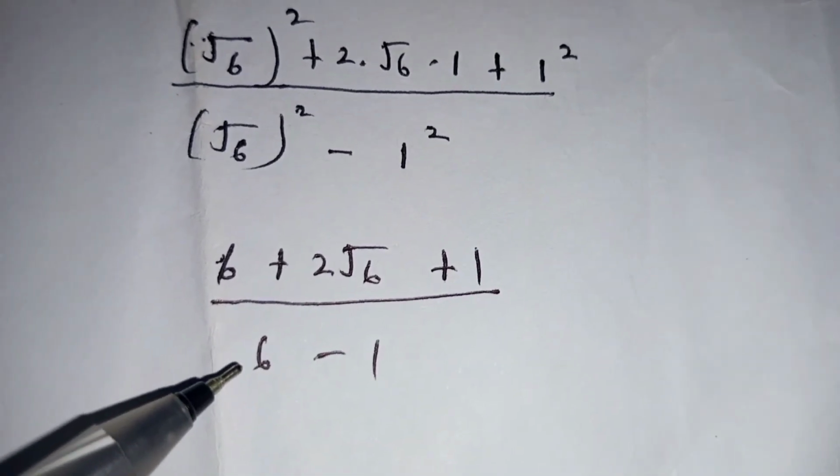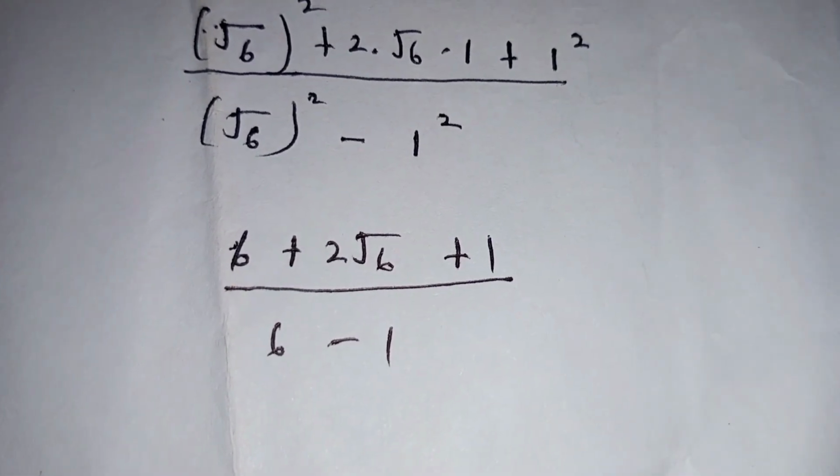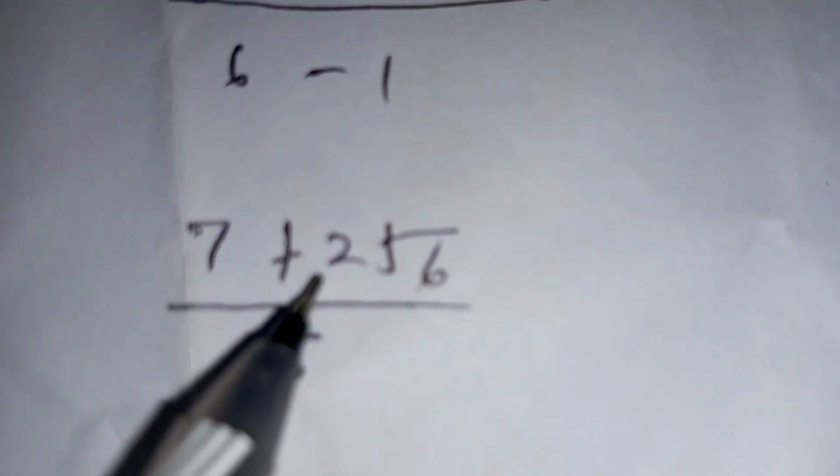And on the denominator, you have 6 minus 1, which is 5. So we have 7 plus 2 root of 6 divided by 5, which can be further simplified.